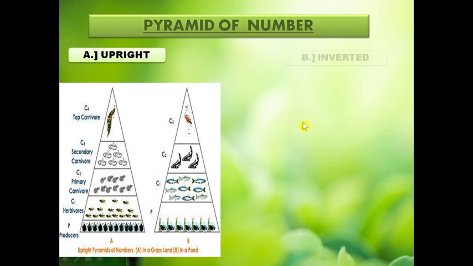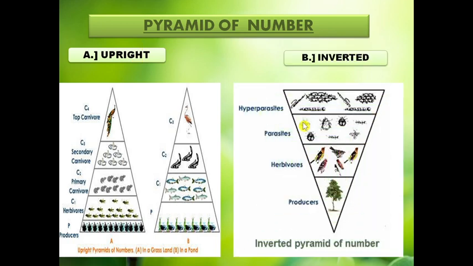Now let's see the inverted type of pyramid. What happens in the inverted type? It is seen only in the tree ecosystem, because as we know, the population of tall trees or big trees is decreasing day by day.